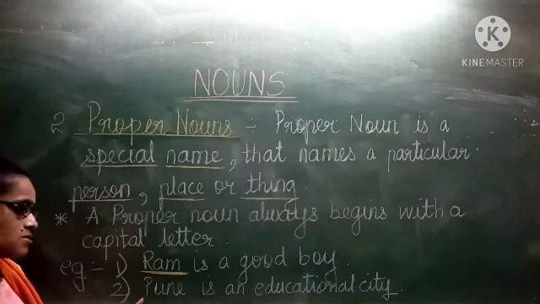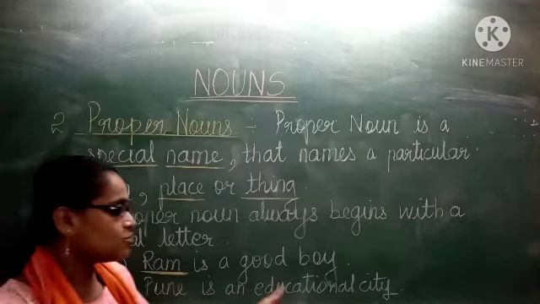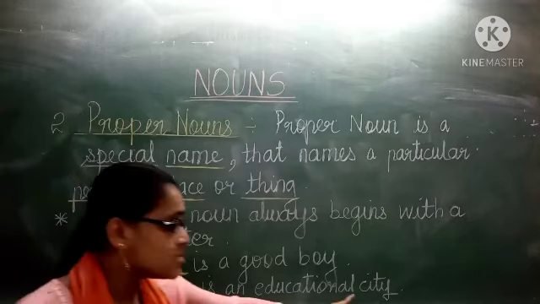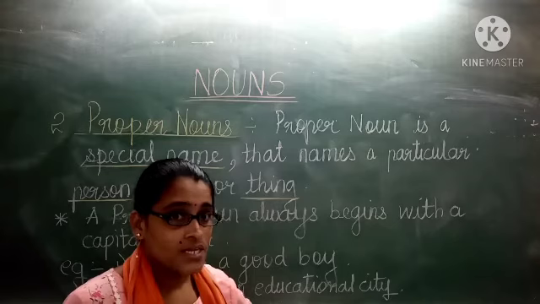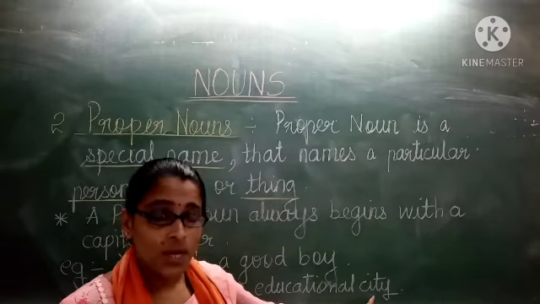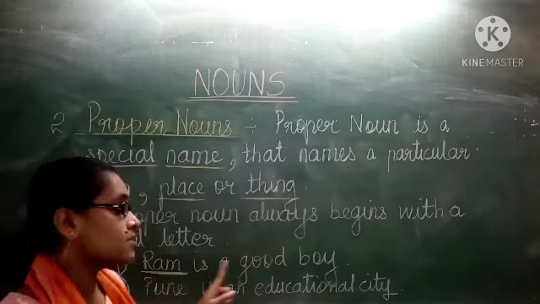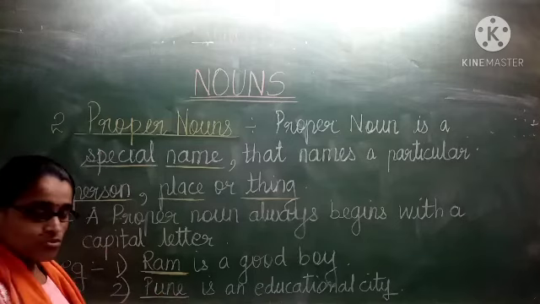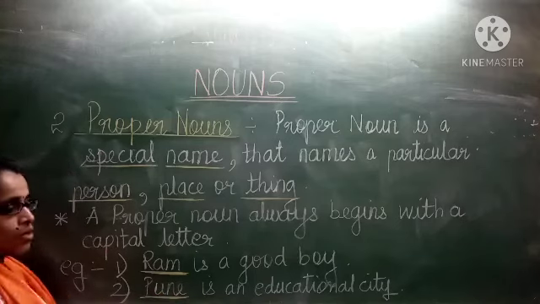Second example: Pune is an educational city. In the previous kind I showed you city. City is a common noun because the name of the city is not given. But when the name of the city is given, that is Pune, then it becomes a proper noun. So Pune is a proper noun here.